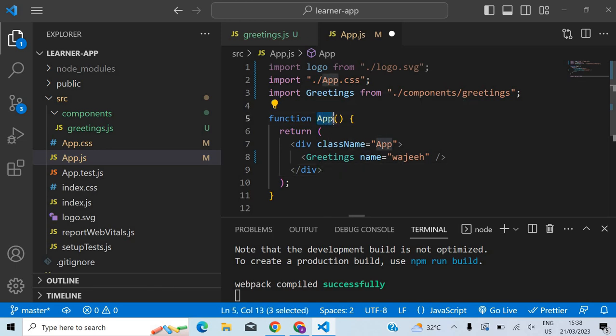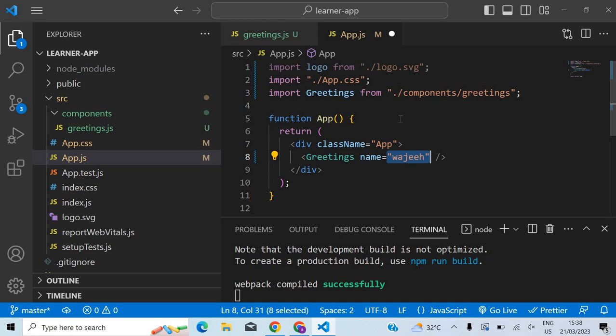This is the parent component, and this is one of the child components. For the child component, I'm giving some data to it, just like when you call a function and give some arguments, some input. Likewise, inside the app component, I am using this greetings component, so I'm giving some value to it. I'm giving it a prop called name, whose value is going to be Vaji.